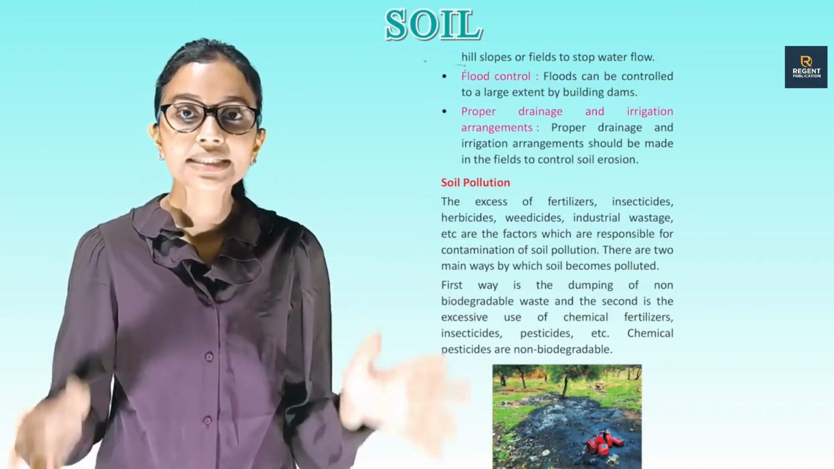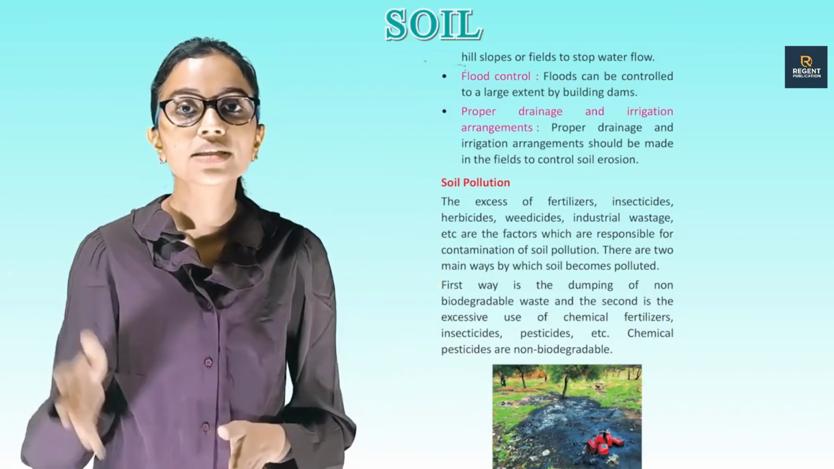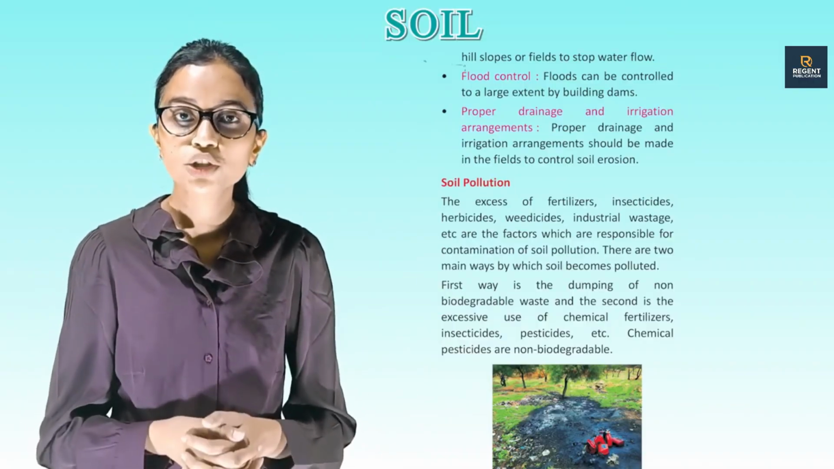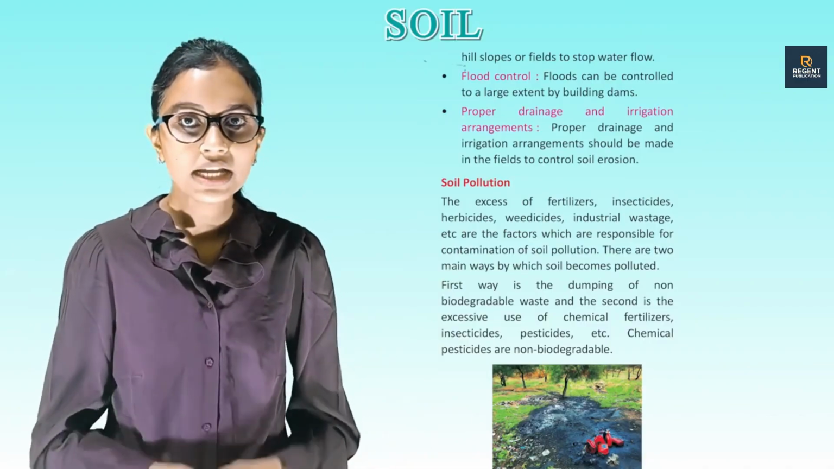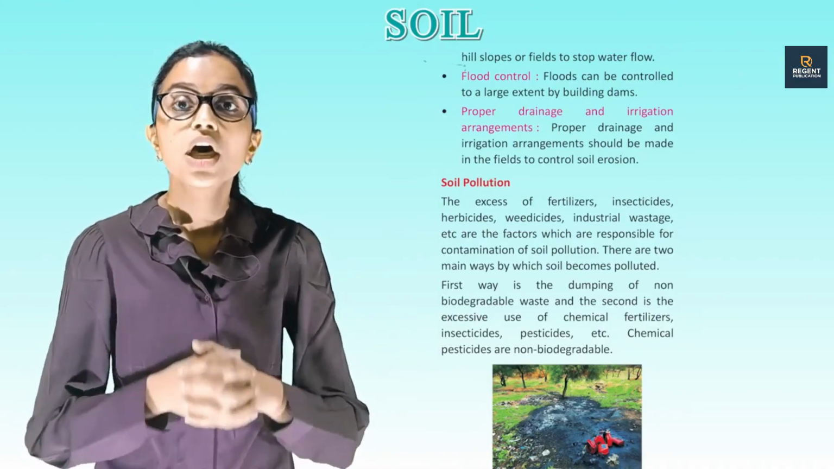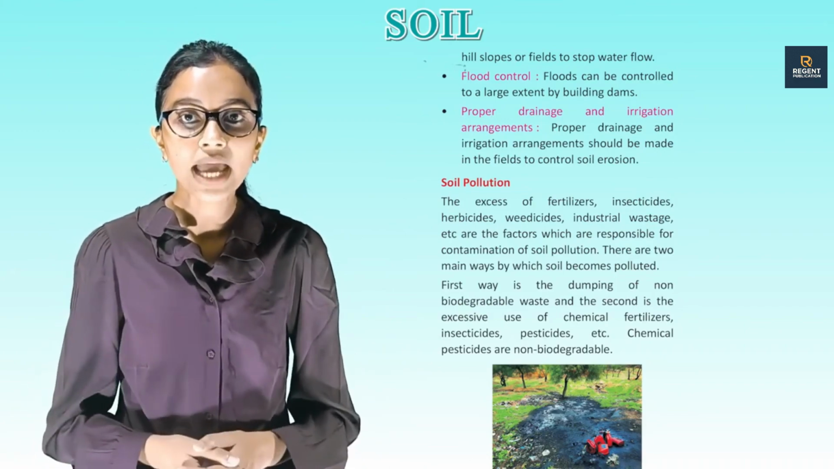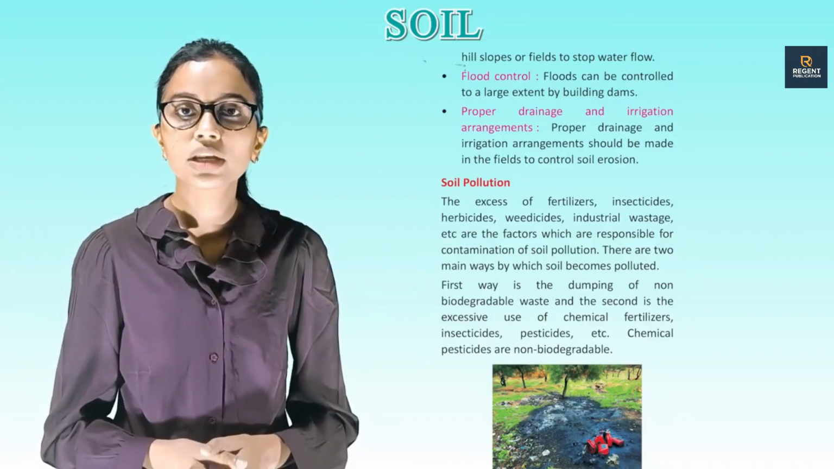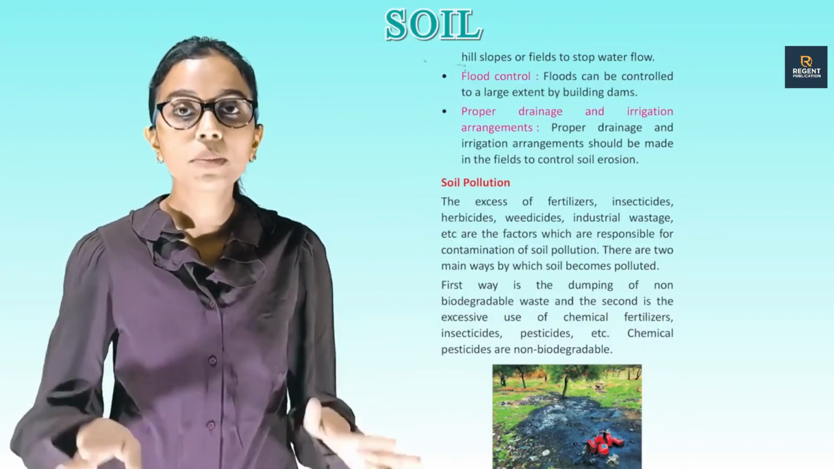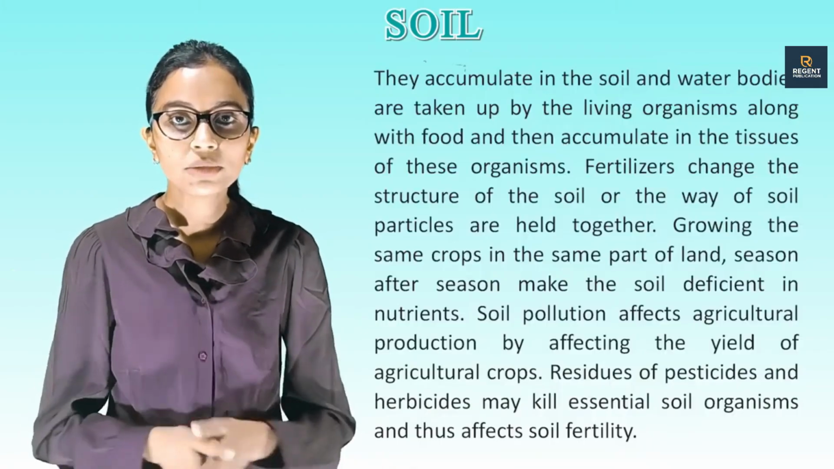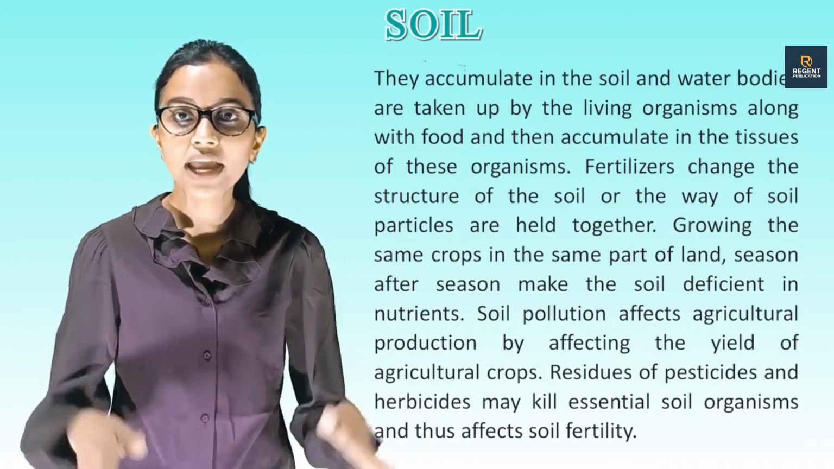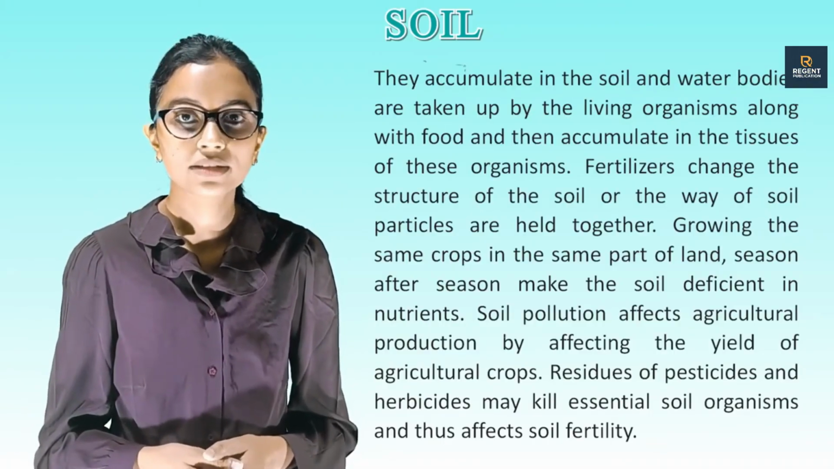Soil pollution. The excess of fertilizers, insecticides, herbicides, weedicides, industrial wastage, etc. are the factors which are responsible for soil pollution. There are 2 main ways by which soil becomes polluted. First way is the dumping of non-biodegradable waste, and the second is the excessive use of chemical fertilizers, insecticides, pesticides, etc. Chemical pesticides are non-biodegradable. They accumulate in the soil and water bodies, are taken up by the living organisms along with food and then accumulate in the tissues of these organisms.